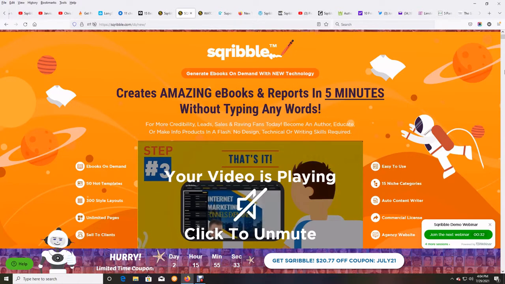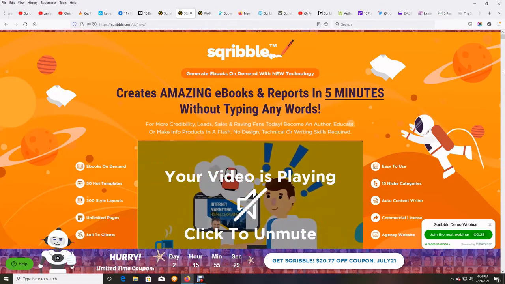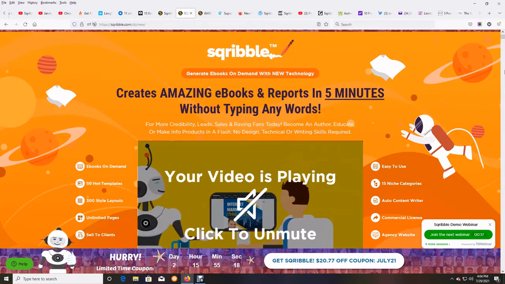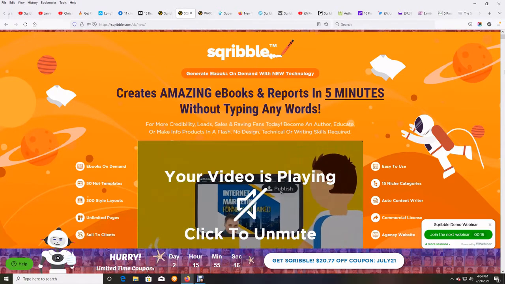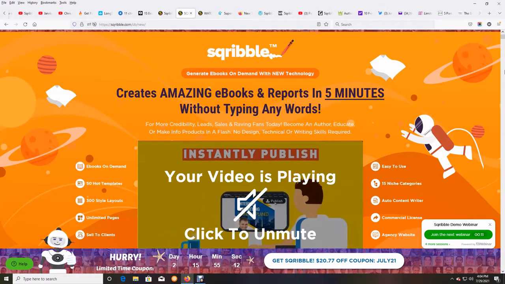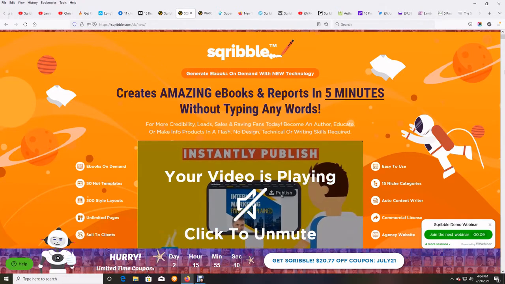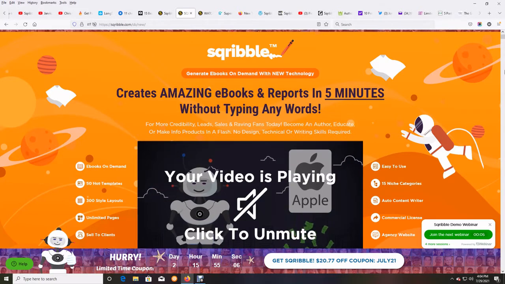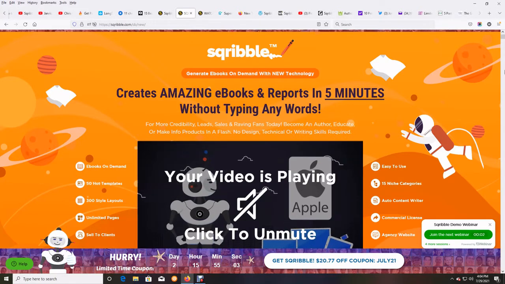Automation tools like Sqribble save you time and money in the long run, because when you use automation tools you can produce stuff much quicker and easier and more professional than the masses of people who won't use them. And all successful businesses invest in themselves and in their business, including affiliate marketers who are promoting other people's products and services so that they can get more sales and signups.